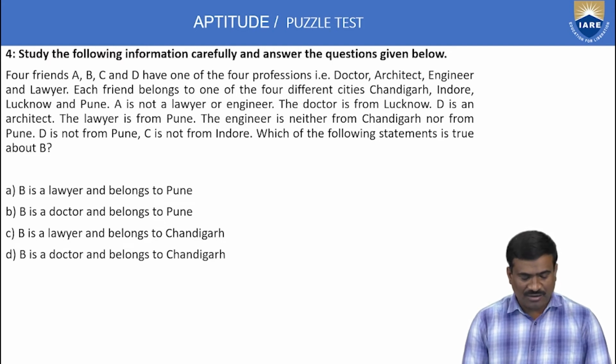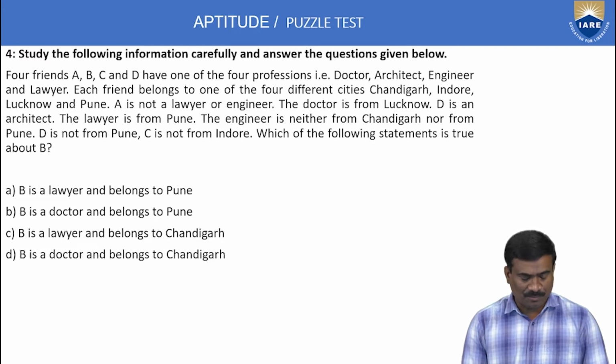4 friends A, B, C and D have one of the 4 professions: doctor, architect, engineer and lawyer. Each friend belongs to one of the 4 different cities: Chandigarh, Indore, Lucknow and Pune. A is not a lawyer or engineer. The doctor is from Lucknow. D is an architect. The lawyer is from Pune. The engineer is neither from Chandigarh nor from Pune.